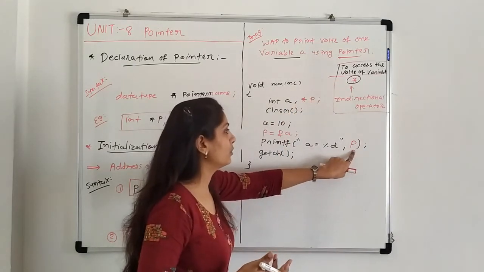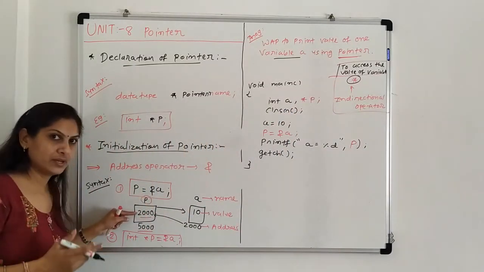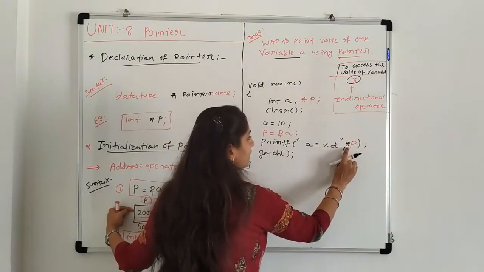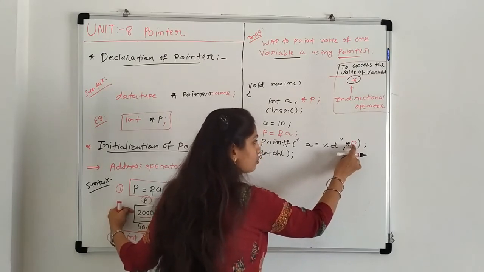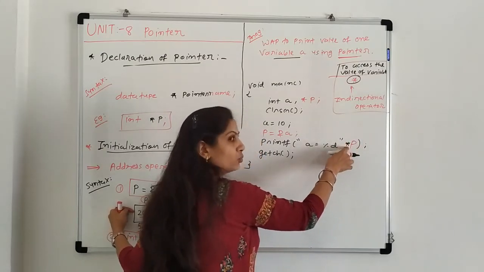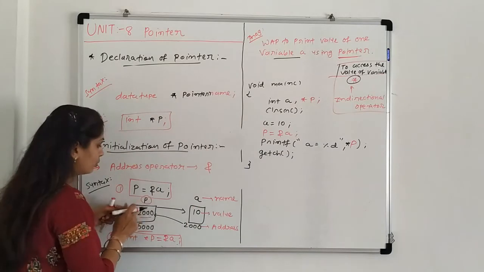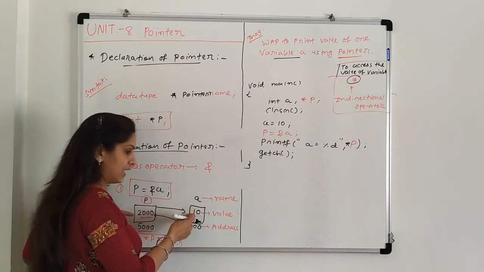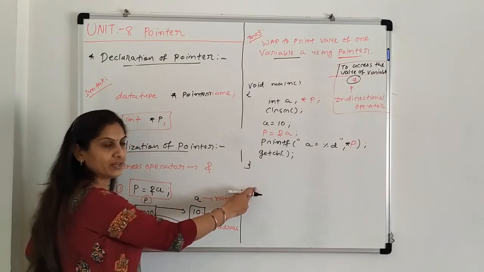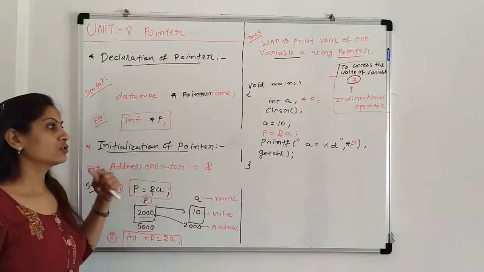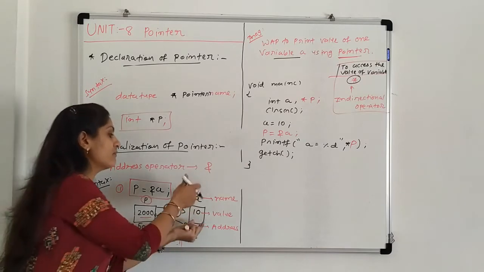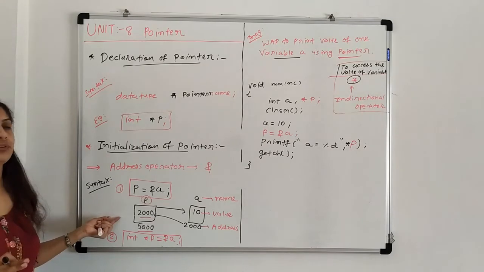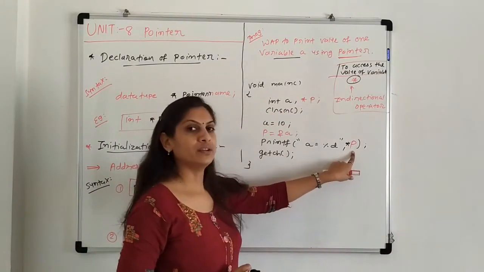So here the output is what? p equals 2000. But before p, if I write star, that indicates what? The address is 2000 and the value at 2000 is printed. So the address is 2000 and the value at that address is 10. That value will now be printed and that is our goal. So whenever we want to access the value of any variable using p, you have to put star before the pointer name.